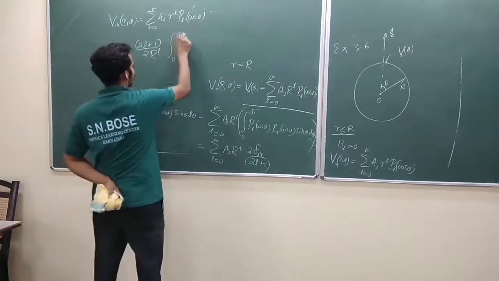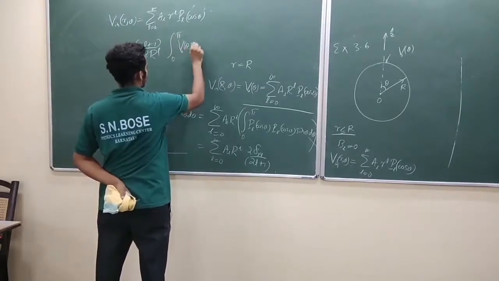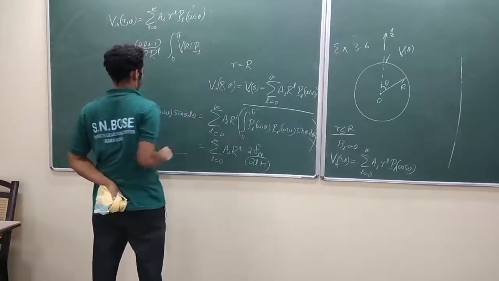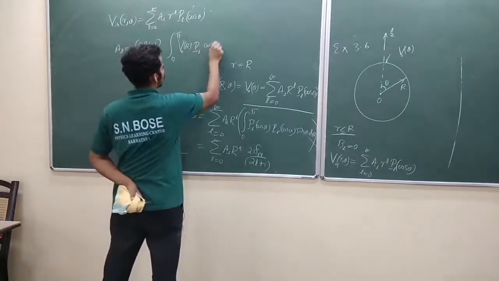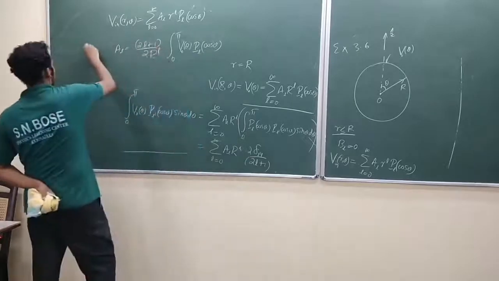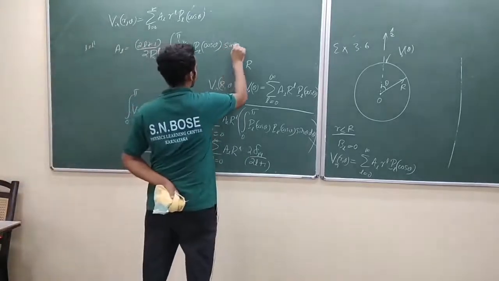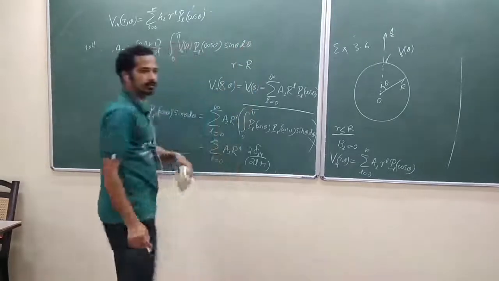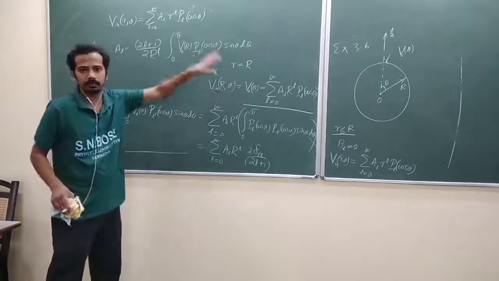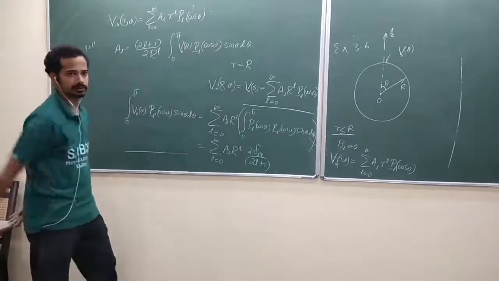integral 0 to pi, V naught of theta, PL of cos theta, with L equal to L dash, sin theta d theta. Is it okay? Unless you know what this V naught of theta is, you can't proceed here. He said V naught of theta, that's why you have to keep it here.